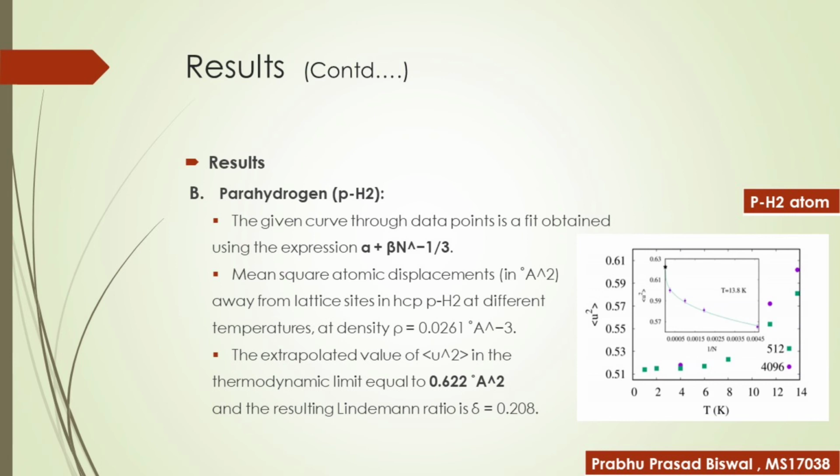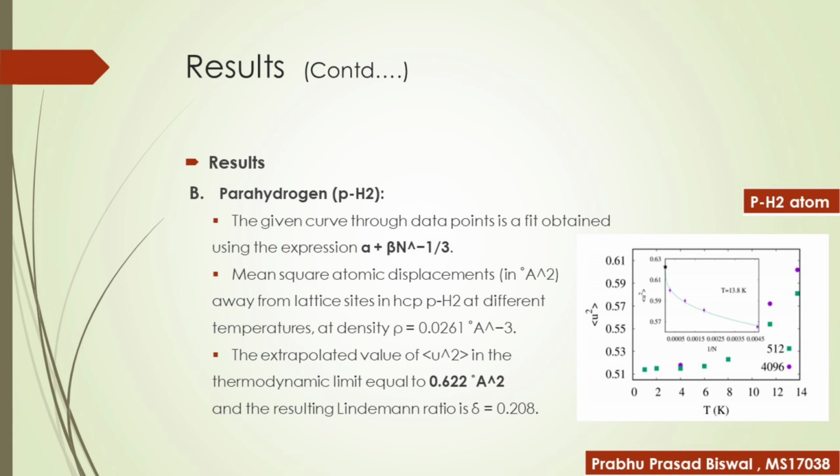So from the results we got that some atomic displacement occurs in quantum crystals like solid helium-4, helium-3 and para-hydrogen. It can even be measured in the form of mean square atomic displacement along with the Lindemann ratio. In the helium-4 atom, the mean square atomic displacement is 1.080 angstrom square and the Lindemann ratio is 0.291.